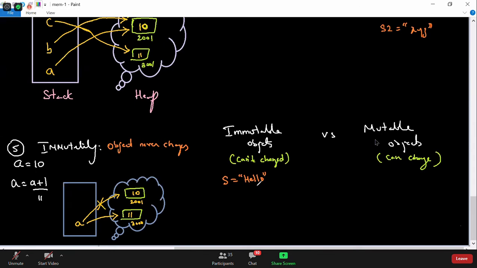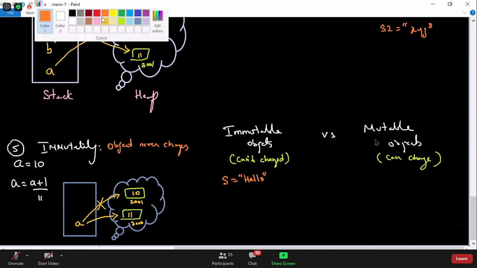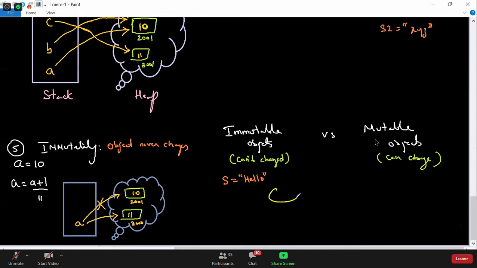What happens? An object gets created called hello with some address, and it will be referred by s. One object and one reference.